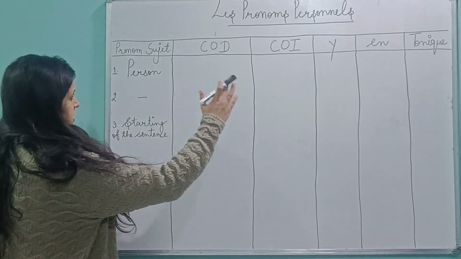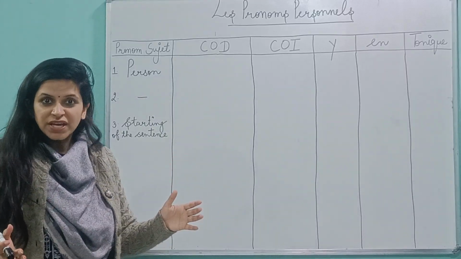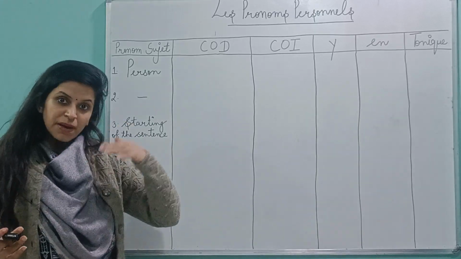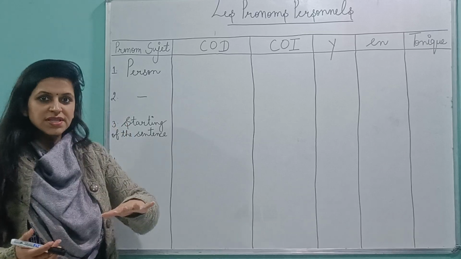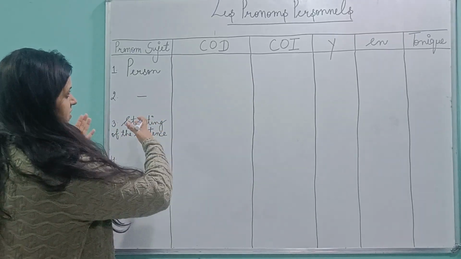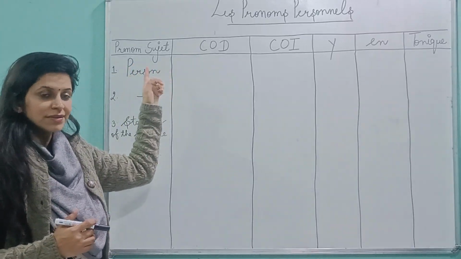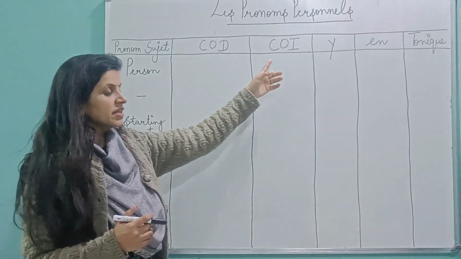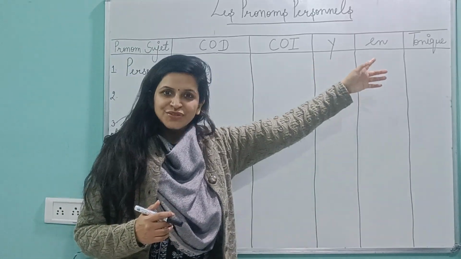So you can see today I have come up with a table. Pronom personnel, I will be giving it to you in a tabular form so that it's easy for you to remember the concepts. So let's start. You can also pause this video and make it in your notebook first. Make this table divided into 6 parts. The first one is pronom sujet. Then we have pronom direct, which is COD. Pronom indirect, COI. E, O, and TONIC.